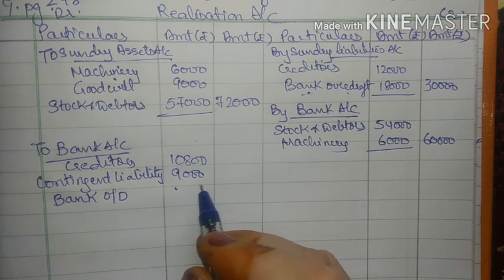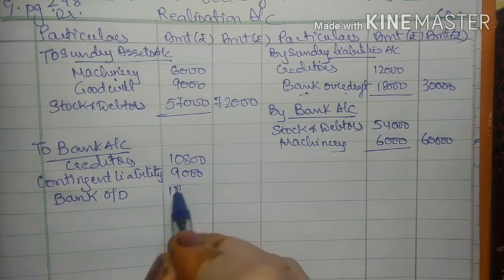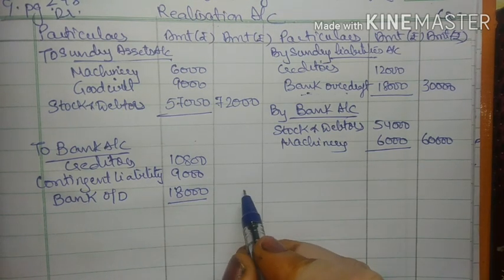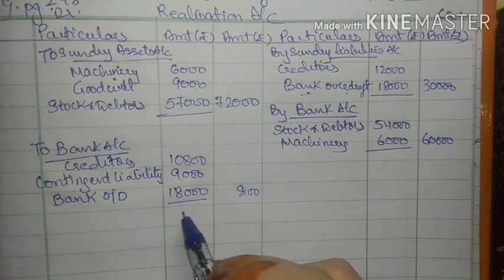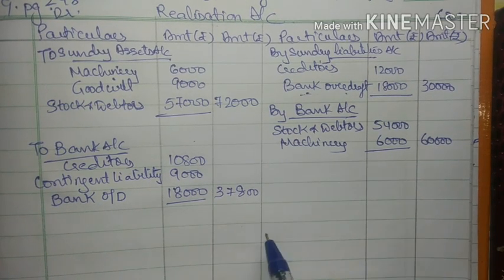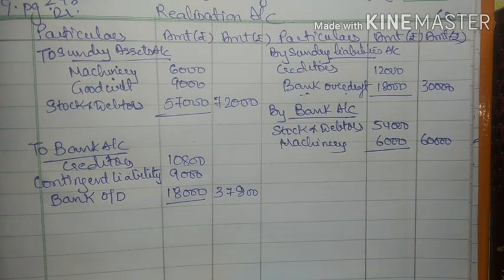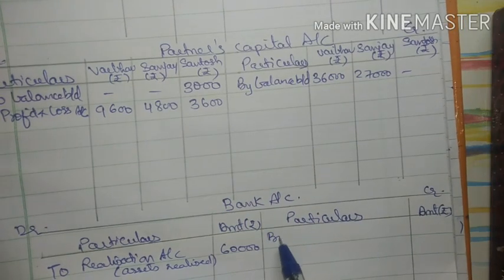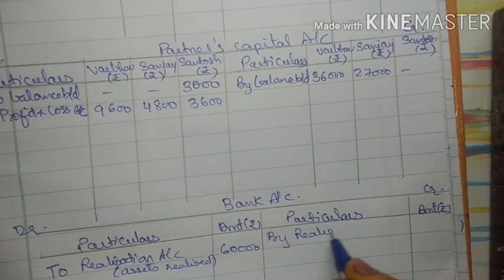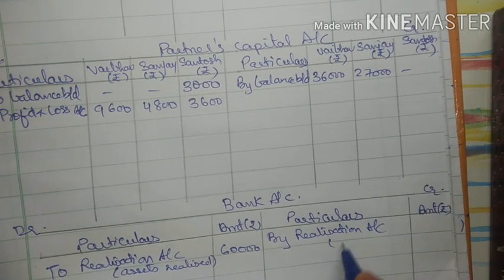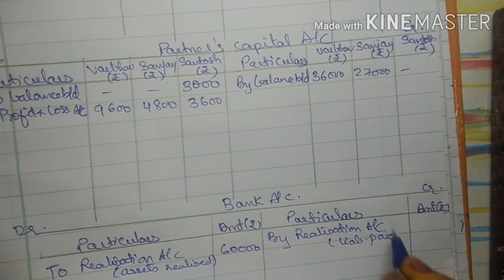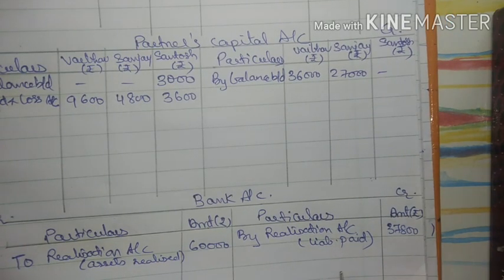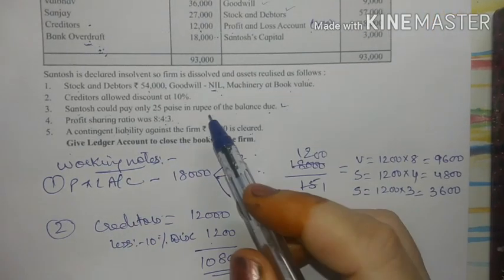But in dissolution, you have to pay all the liabilities. So here I will add bank overdraft also. So when I total this in outer column, I will get 37,800, right? So first effect is in realization debit side. In bank account, it will come in the credit side. By realization account, liabilities paid, and the amount is 37,800. Now we have done with all the adjustment.